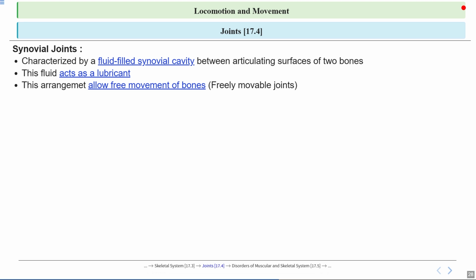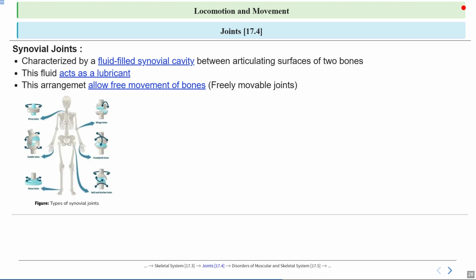Now, because of this special arrangement, synovial joints allow for free movement of the bones. They are what we call freely movable joints. Think about your shoulder or your knee, which can move in many directions. Without this setup, our movements would be stiff and limited, like a rusty wrench.